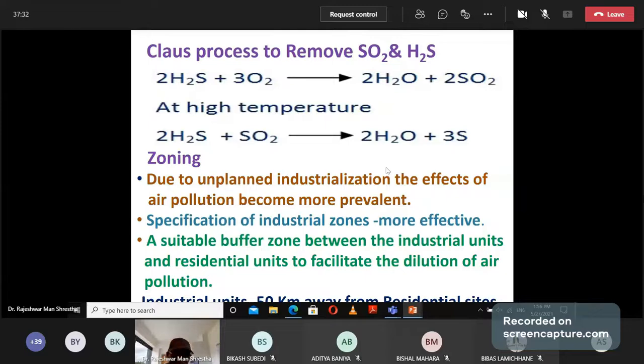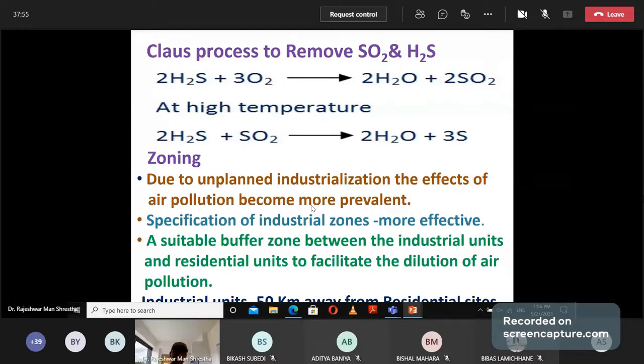The next method for control of air pollutants is zoning. Zoning means industry should be established away from the residential area, which will facilitate dilution of the pollutants. Due to unplanned industrial licensing, the effect of air pollution becomes more serious.